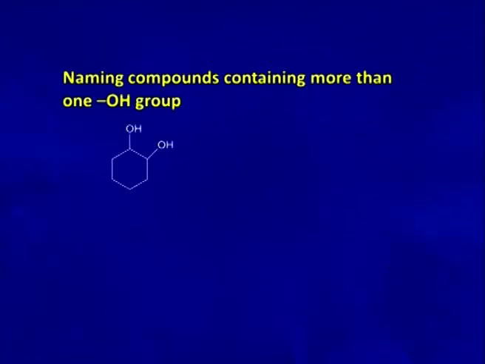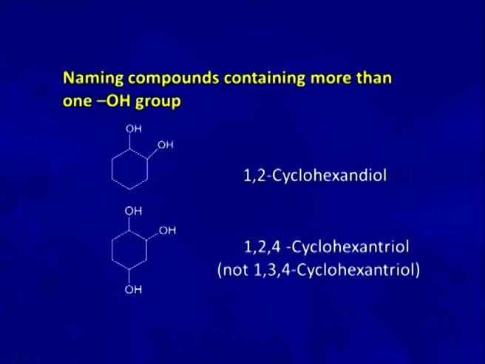Here we have some more examples. The cyclohexane ring has 2 hydroxy groups or 3 hydroxy groups. If it has 2 hydroxy groups, the name given is 1,2-cyclohexane diol. In this case, it is a 3 hydroxy group containing cyclohexane, so it is cyclohexane triol. But here numbering is important.